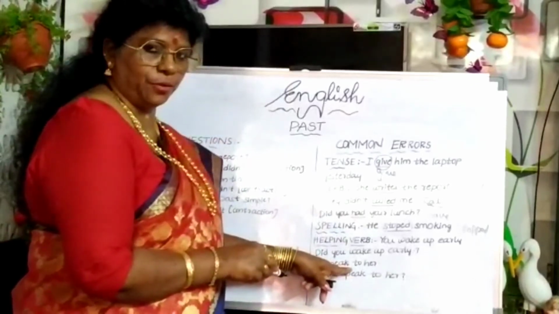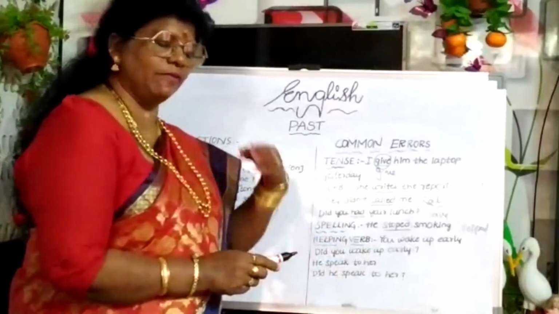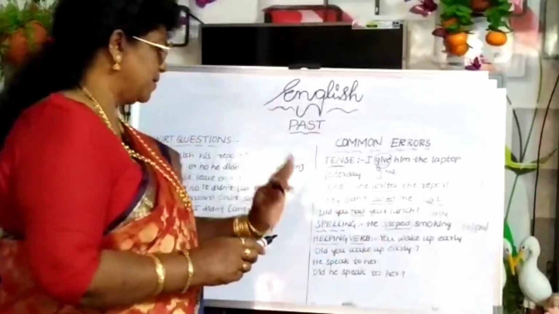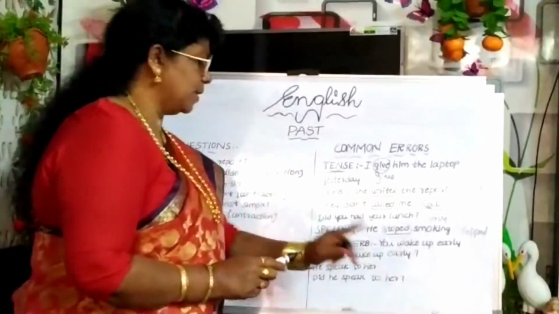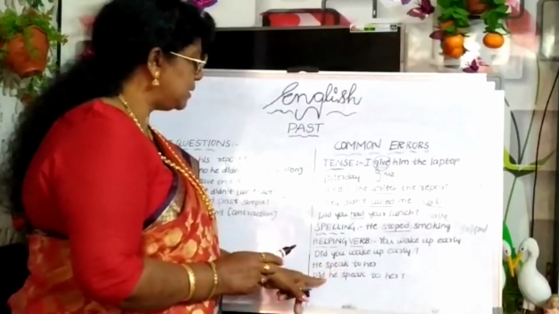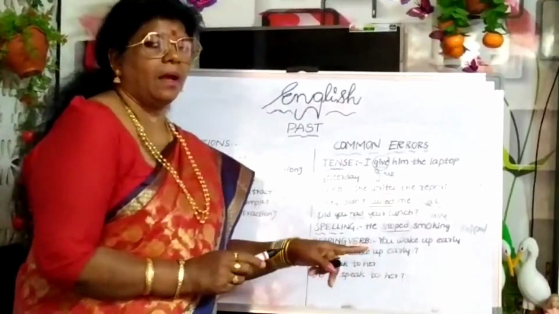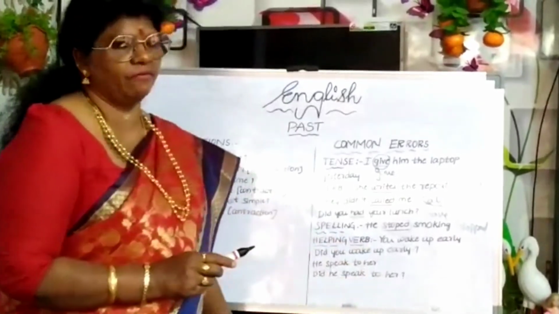Along with the verb you have to use s or es. So he speak to her is wrong in simple present and also wrong in simple past. So what we have to use? Did he speak to her? Then it is correct. Did plus present tense. After using did, you have to use the present tense form of the verb.